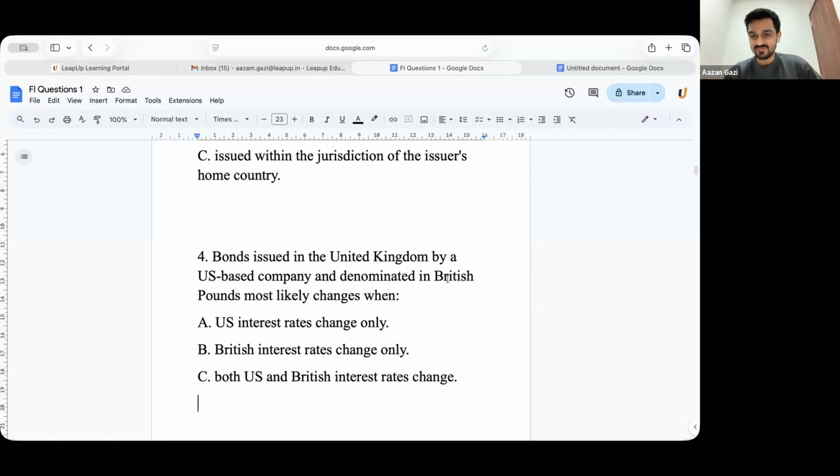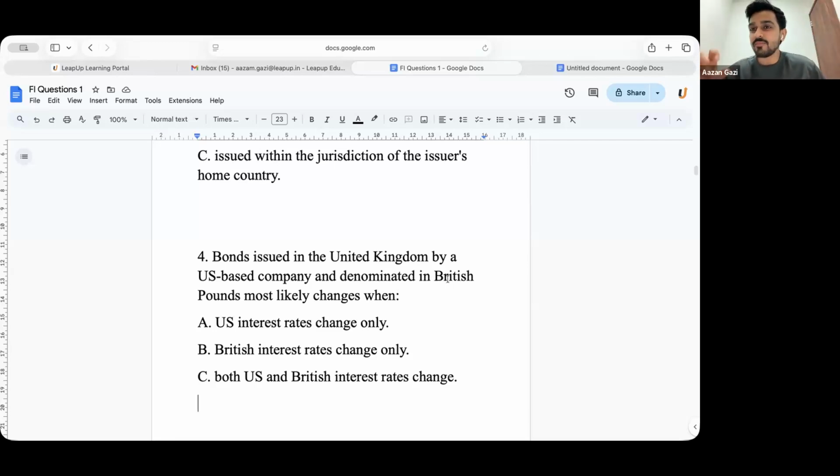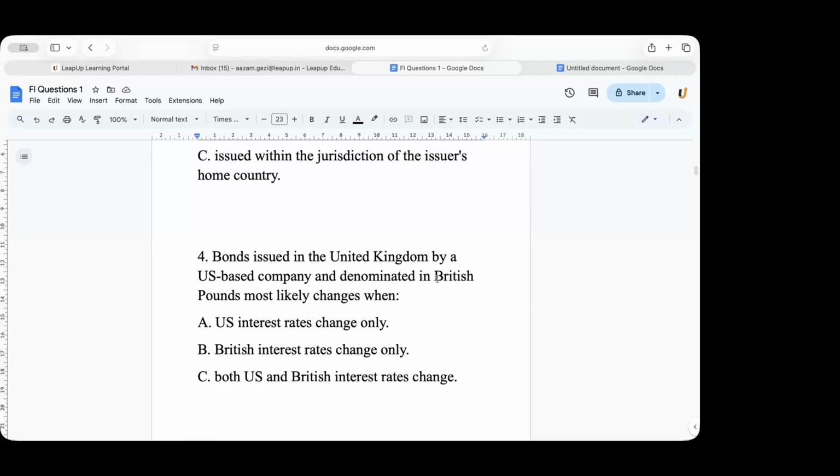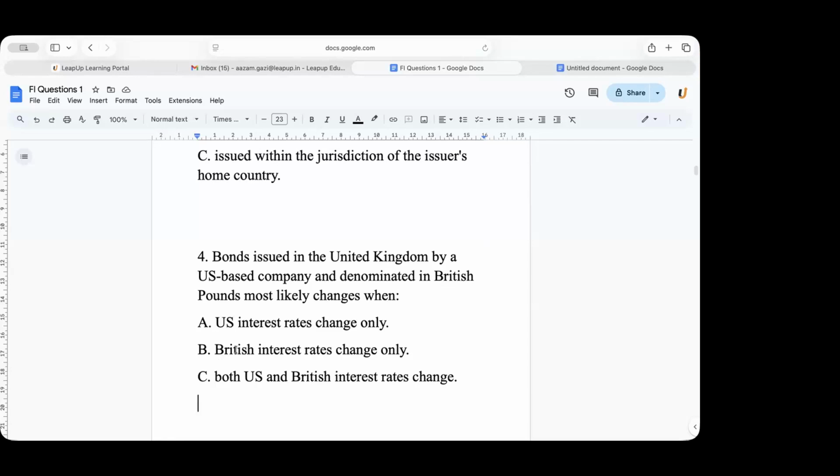British pounds? Yes, sir. How do you find the price of any bond? Do you require the yield to maturity or the interest rate? Yes. So naturally, the interest rate would be the British interest rate only. It won't be the US interest rate. Is that clear? Does it make sense?